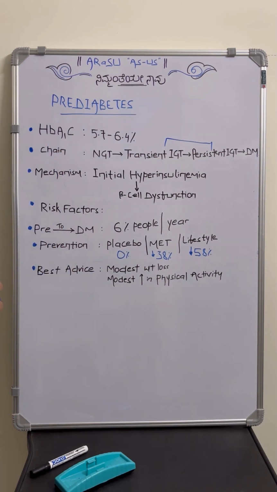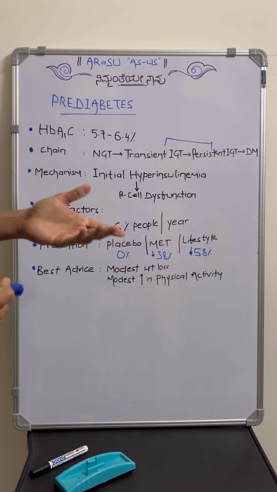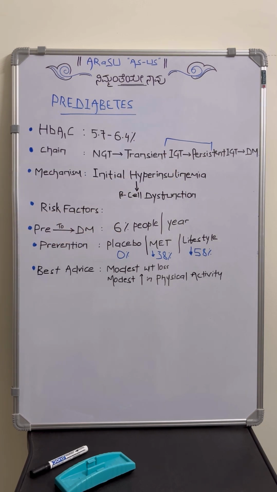So what is the mechanism for pre-diabetes development? It is the same as diabetes, that is, initial hyperinsulinemia will be there. After that, slowly there will be dysfunction of the beta cells.